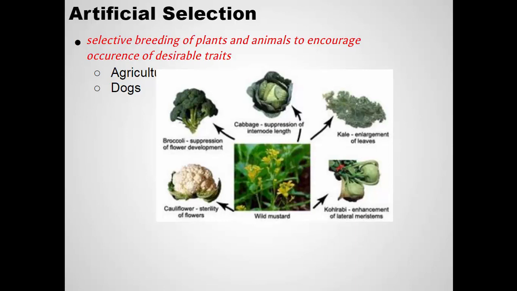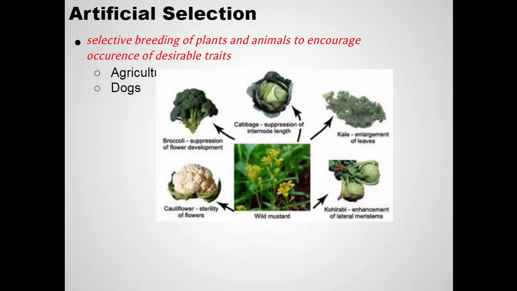And wild mustard is the ancestral plant that humans selectively bred to produce all of these other vegetables. So broccoli, cauliflower, cabbage, kale, kohlrabi, Brussels sprouts. They were all selectively bred by humans from this ancestral plant.